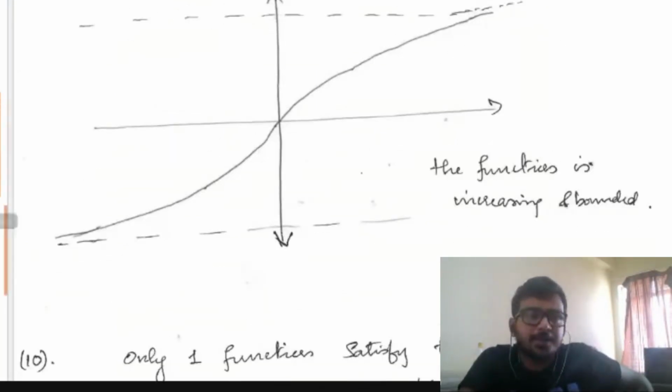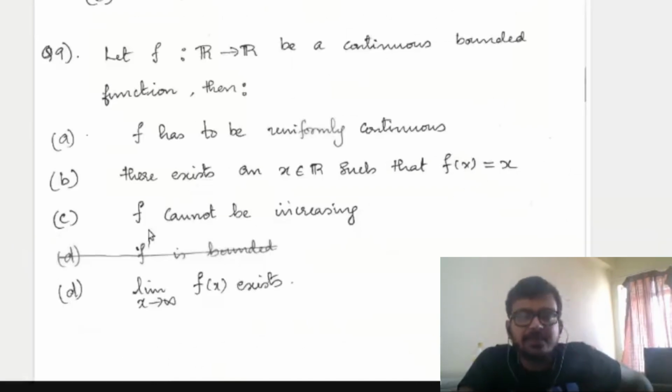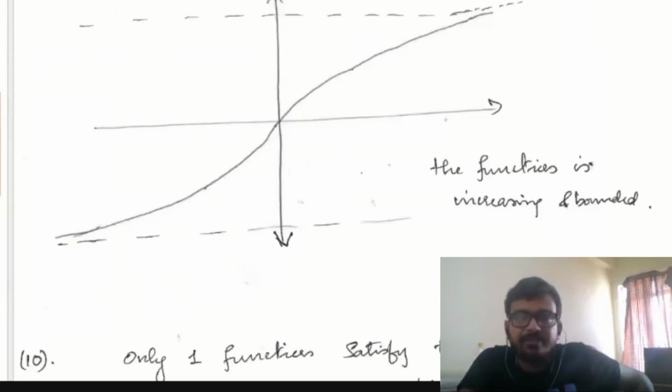No, option C. My option C was whether f cannot be increasing. You just draw a graph, like, think of a graph like this. These are two parallel lines. This graph is increasing, but it is asymptotic to these two parallel lines. That means it will increase, but it will not touch this parallel line.